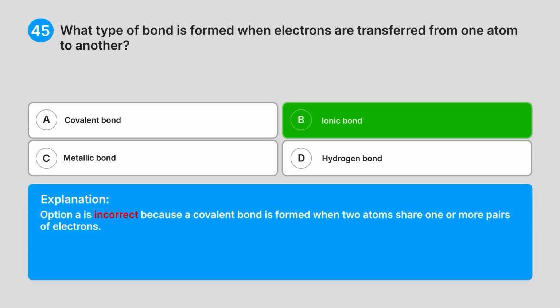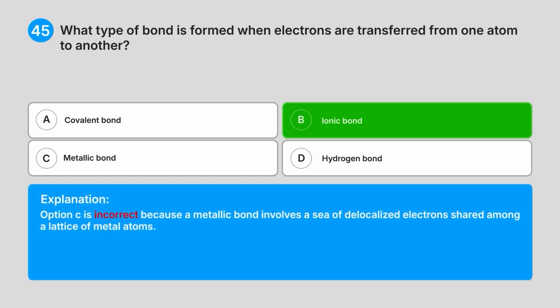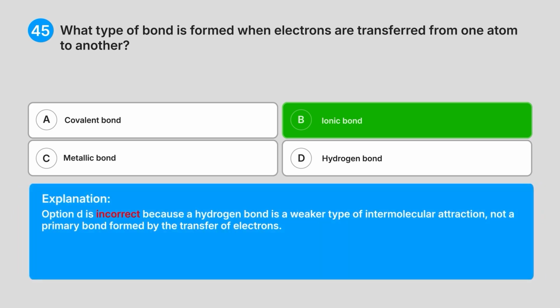Option A is incorrect because a covalent bond is formed when two atoms share one or more pairs of electrons. Option C is incorrect because a metallic bond involves a sea of delocalized electrons shared among a lattice of metal atoms. Option D is incorrect because a hydrogen bond is a weaker type of intermolecular attraction, not a primary bond formed by the transfer of electrons.